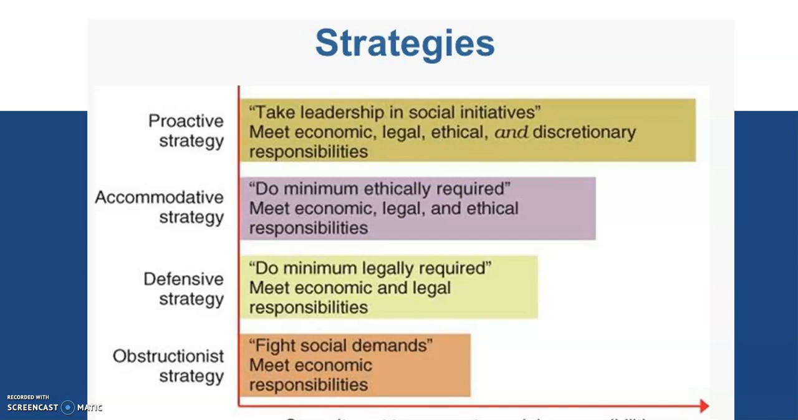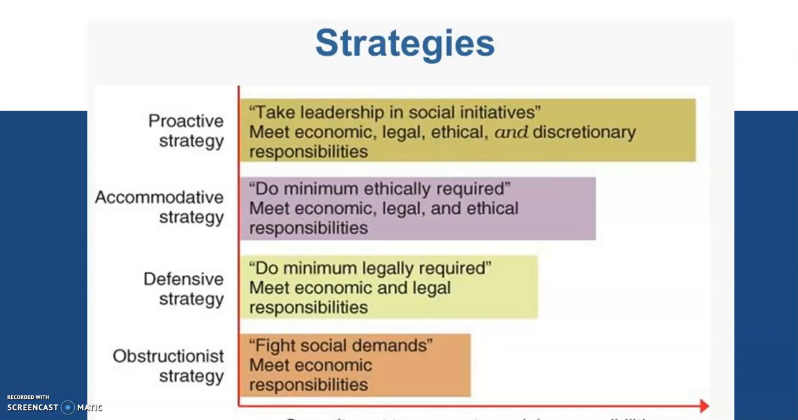Then we have the proactive strategy, where they take the leadership in social initiatives. Now nobody has to force them, nobody has to tell them anything. They'll do whatever is required for the society. They are ready to take up that responsibility. They believe that they have a deep obligation to serve the society, like responsible citizens. They are eager to contribute to the improvement of the society. So they'll take up the discretionary responsibilities as well. Not just the ethical minimum, they'll go beyond that.